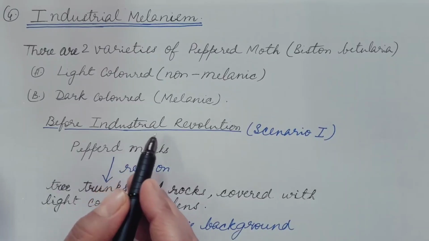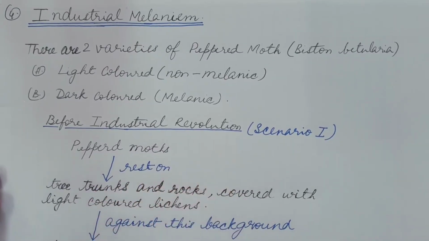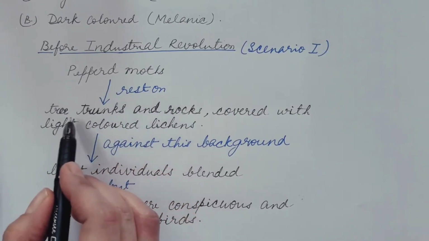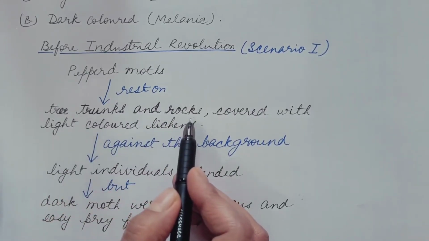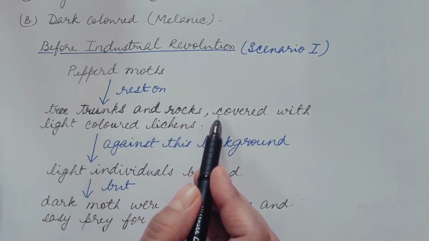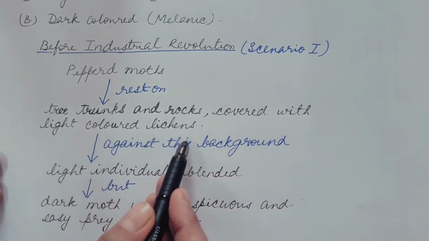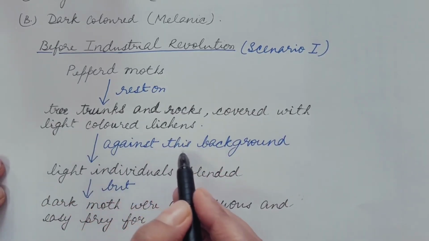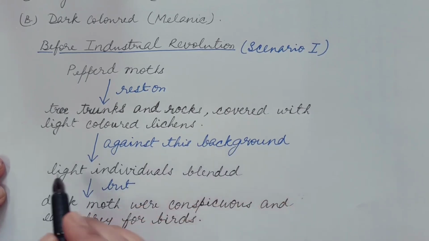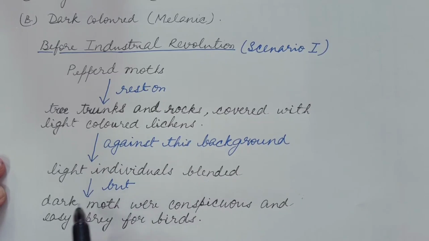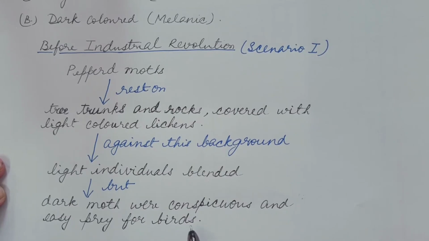First is before the Industrial Revolution. Peppered moths used to rest on tree trunks and rocks. These tree trunks and rocks were covered with light colored lichens. Hence, against this light colored background, light individuals blended in, but dark moths were conspicuous and easy prey for birds.